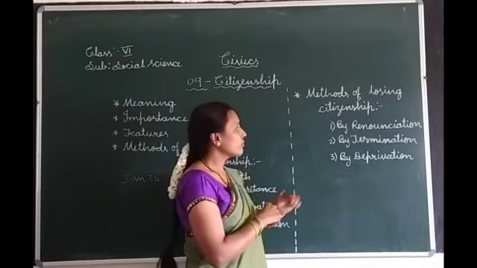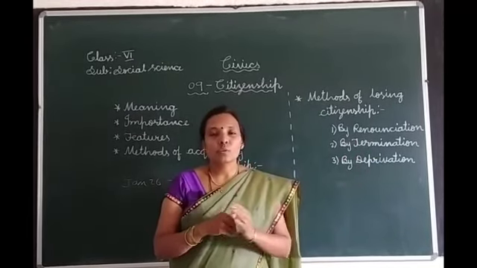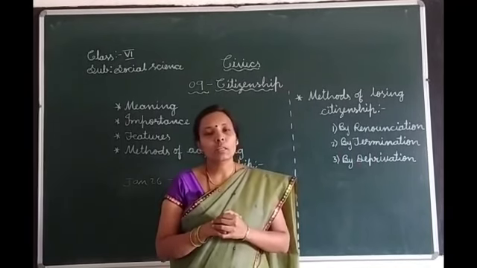That is the method of termination. It is removed forcefully.